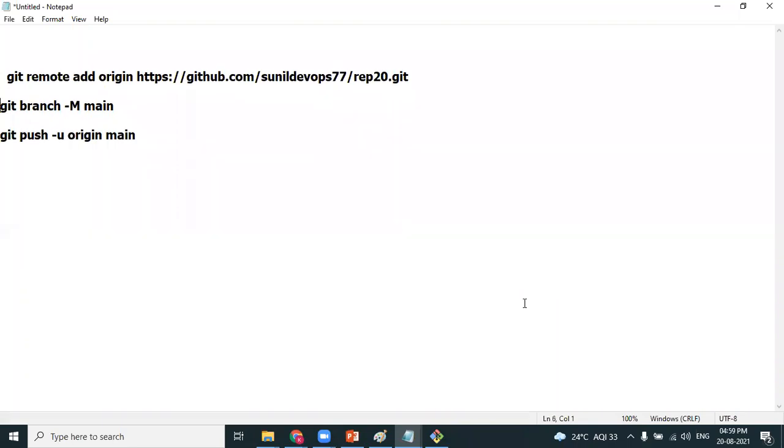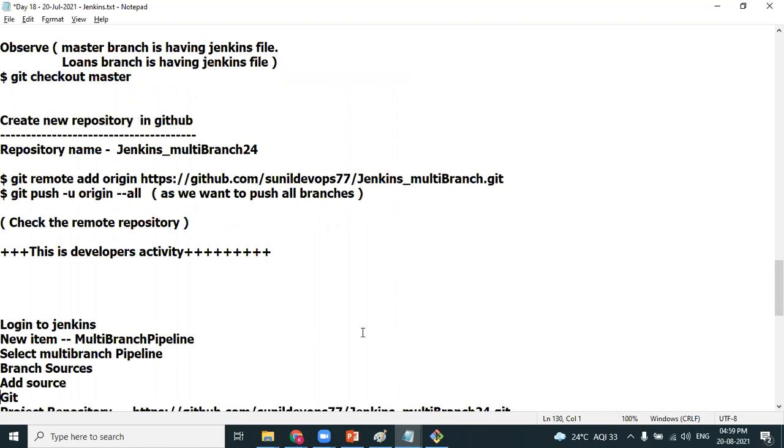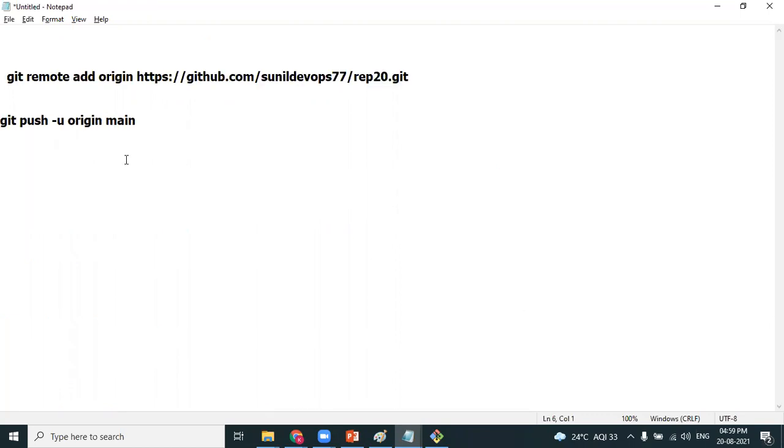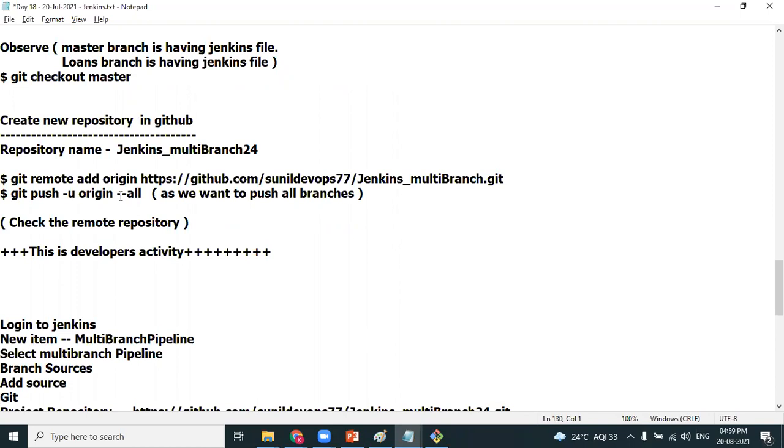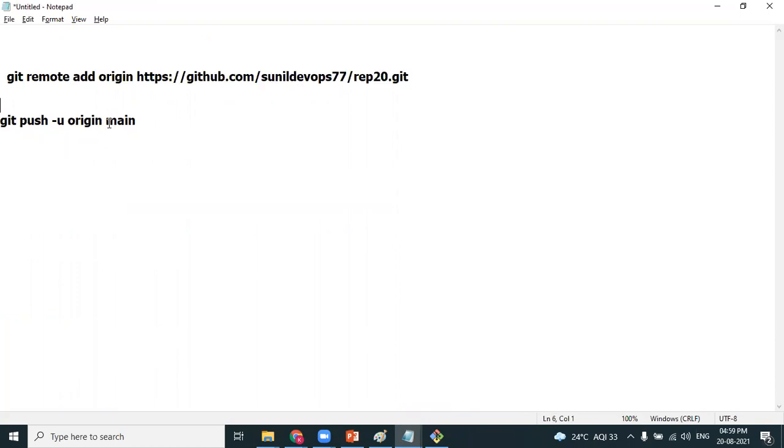And then git push -u origin. After origin, you can see it says main. Main refers to the master branch. I don't want to push only the master branch; I want to push all the branches. --all is about pushing all the branches to the GitHub repository.